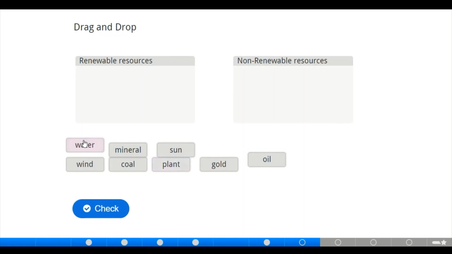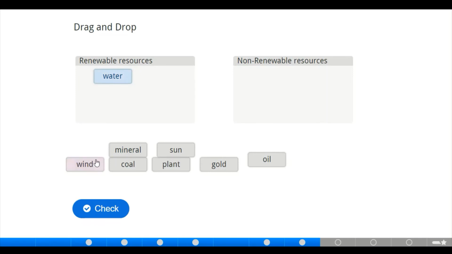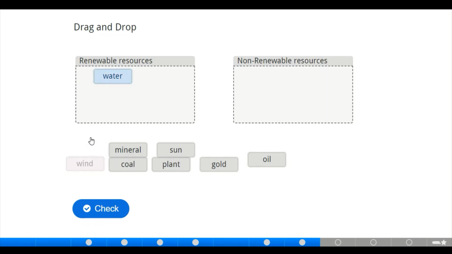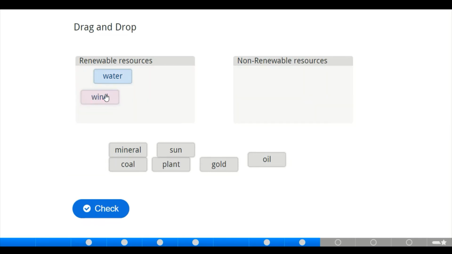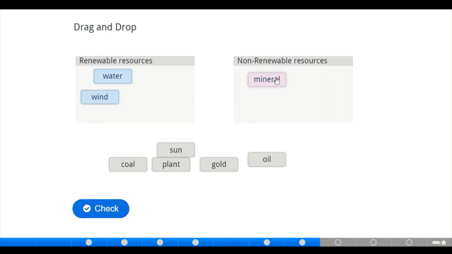Water, is it a renewable or non-renewable resource? Of course, water is a renewable resource. Now we have wind here also. Wind is also a renewable resource. We have mineral here. Mineral is not a renewable resource, of course. It is limited in supply. We have coal here. Coal is also limited in supply.